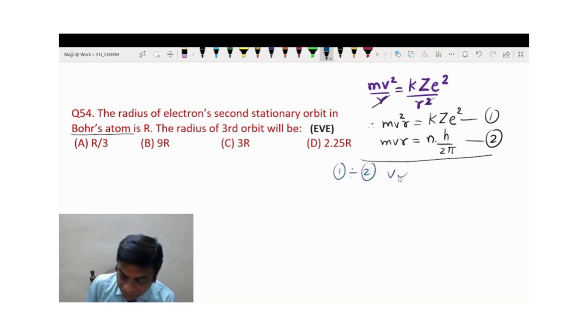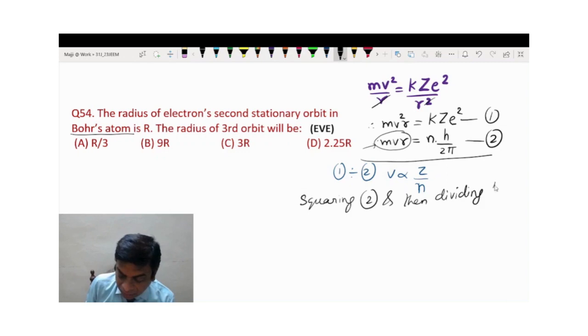Then v, you can see, will be proportional to Z by n. Then if you want to know r, square 2 and then divide by equation 1. Then here v square will get cancelled and we will get r. So this will be n square by Z.